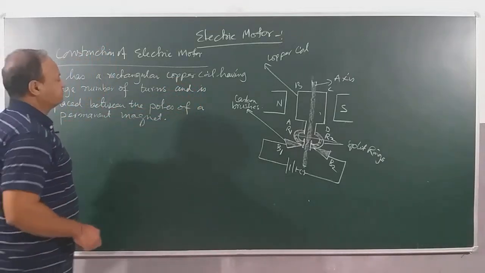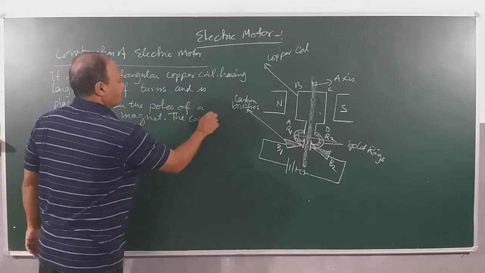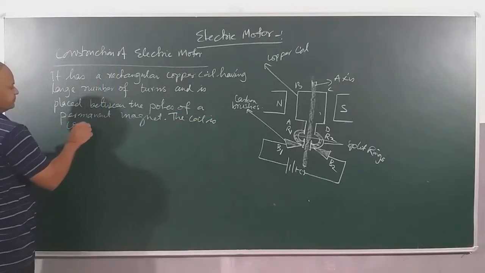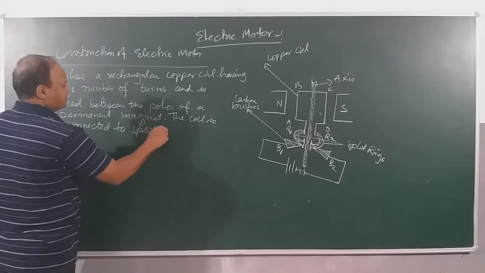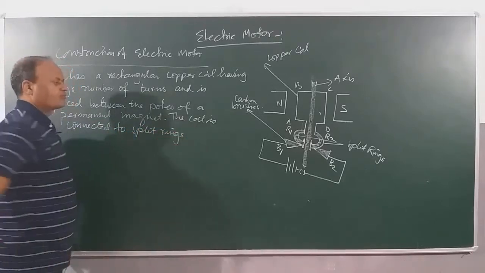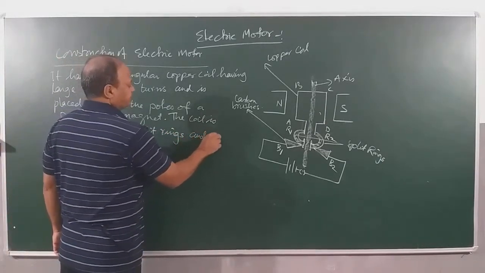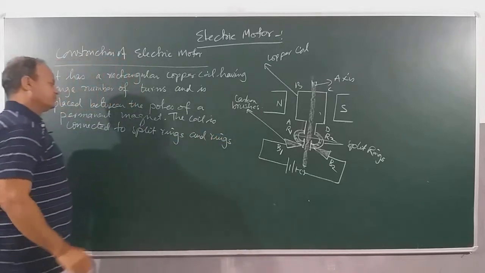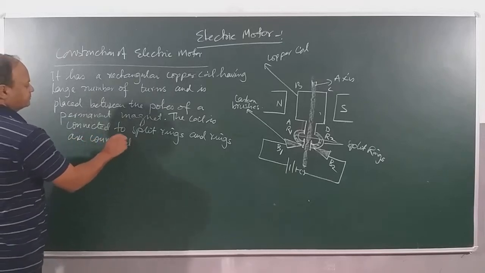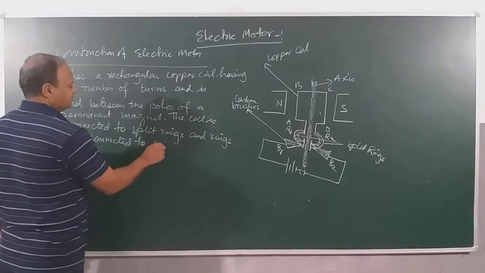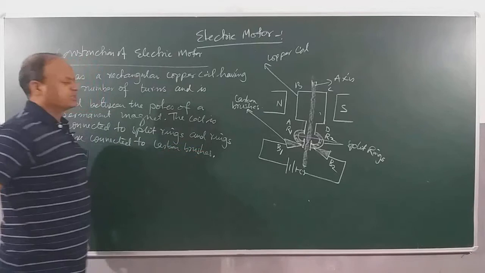Alright. And now the coil is connected to split rings. Important to mention this, split rings. Okay. And the rings are connected to carbon brushes. Carbon brushes, or simply we will say brushes also. V1 and V2.